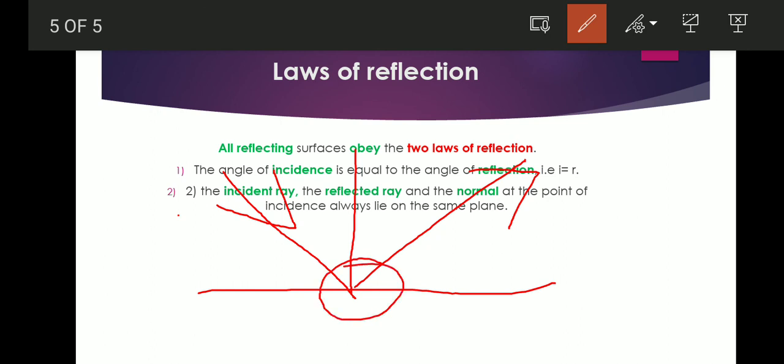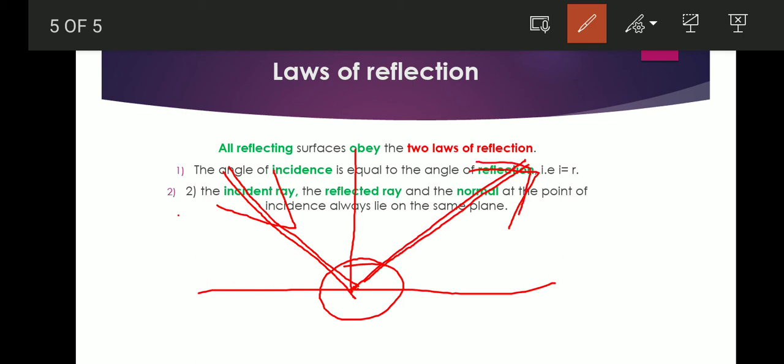The point of contact is the same. Second law: where is the incident ray? A ray which strikes the mirror is called the incident ray. And where is the reflected ray? A ray which bends away from the mirror is called a reflected ray.